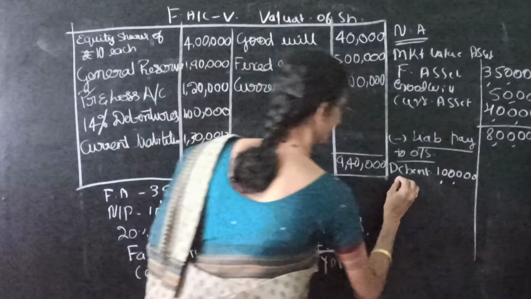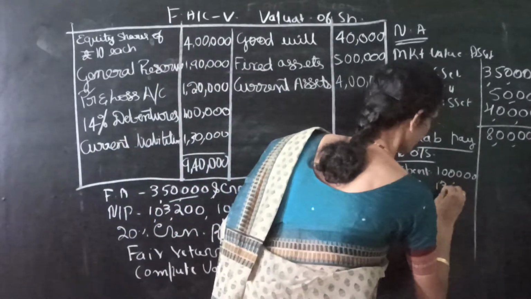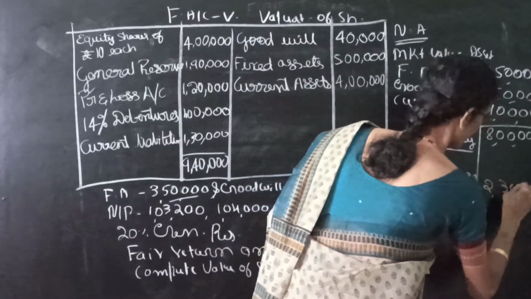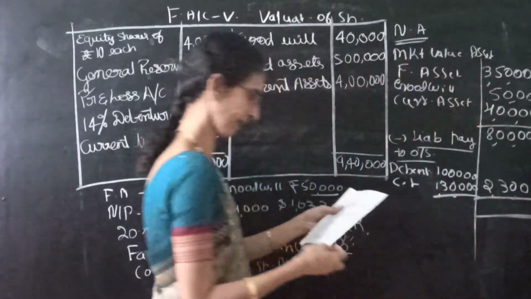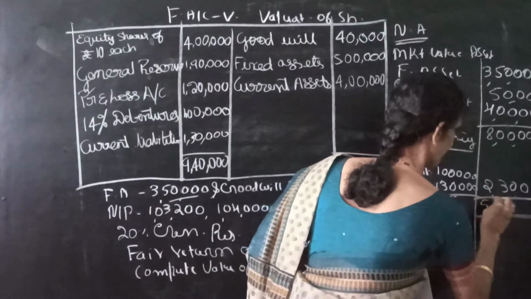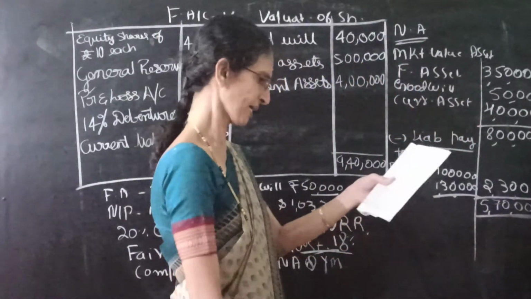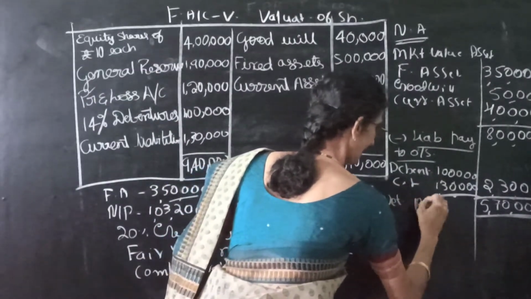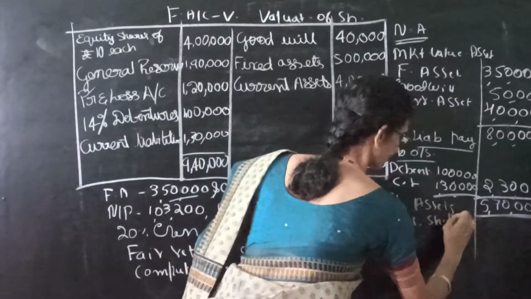Next one is current liabilities, 1,30,000. So the total outside liabilities is 2,30,000. So the amount is 5,70,000. So this is the net assets available to shareholders.